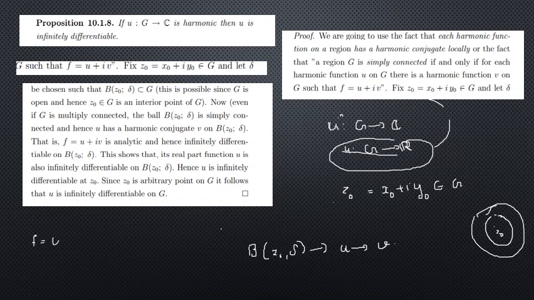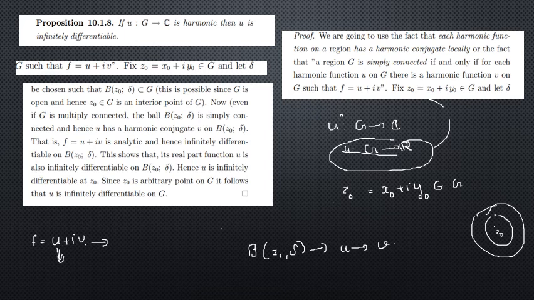Also u plus i v, the harmonic function together with its conjugate, means f is analytic and hence infinitely differentiable. And u is its real part. An analytic function is infinitely many times differentiable.